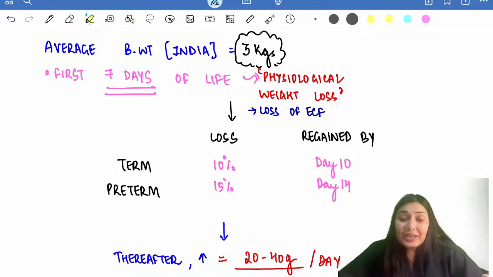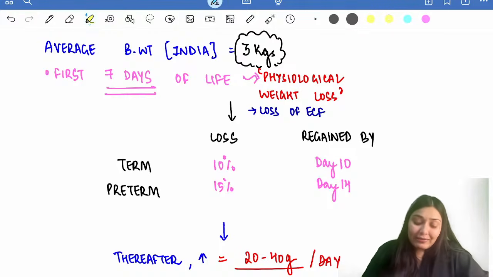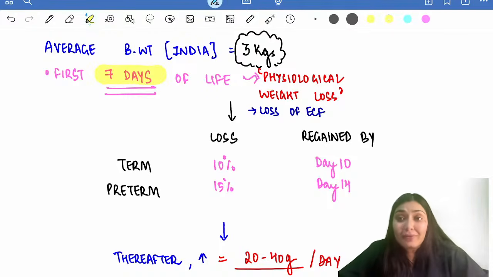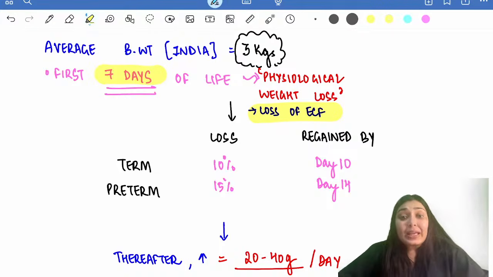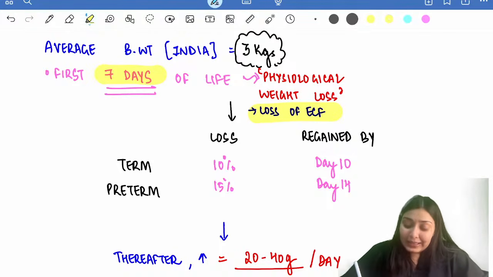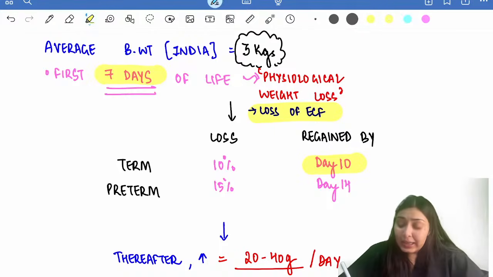But this weight initially falls. In the first 7 days of life, there is physiological weight loss. What happens in this physiological weight loss? There is loss of extracellular fluid. How much weight loss is there? If it is a term baby, up to 10% of the weight loss can be seen. And if it is a preterm baby, then 15% is seen. And this weight is regained. That means the child regains the birth weight by day 10 of life in a term baby and day 14 of life in a preterm baby.